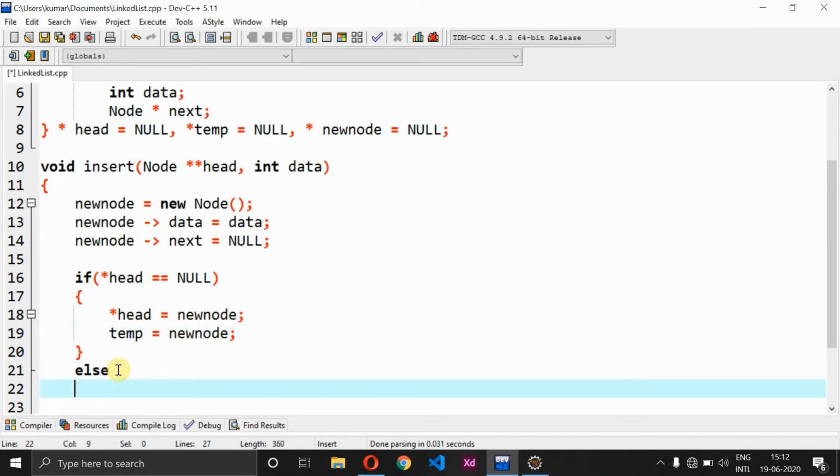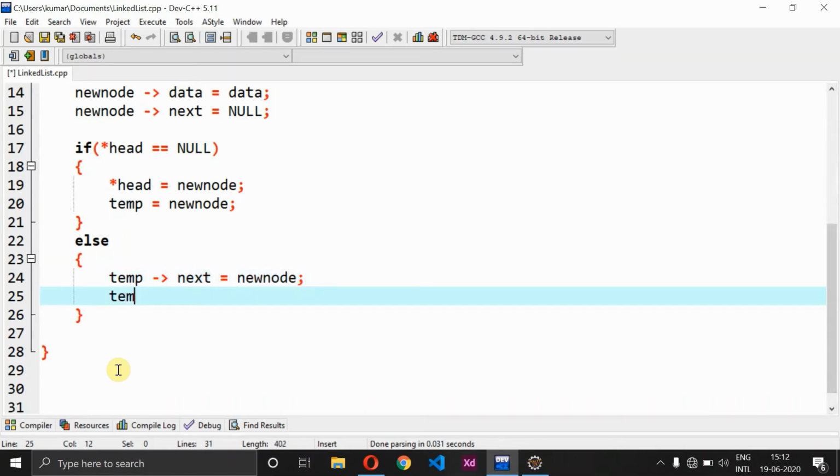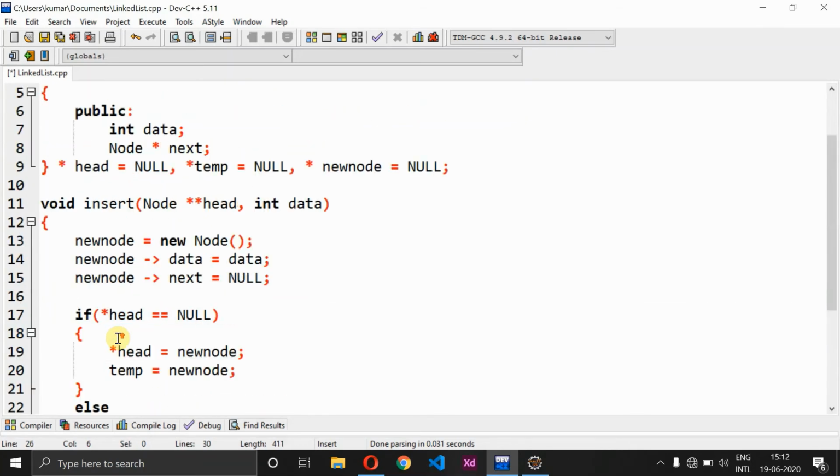So when I go with else part, then what should I do? In else part we need to just write something like temp of next should be equivalent to our new node. Followed by this temp should be modified as new node, right? So temp equivalent to new node. So that's all about your insert procedures.